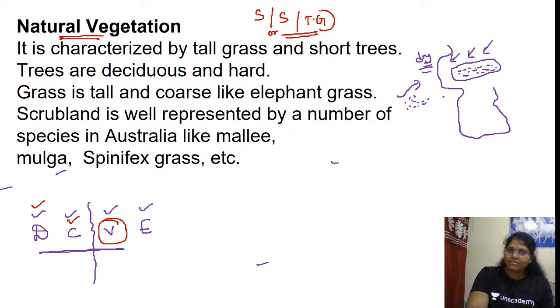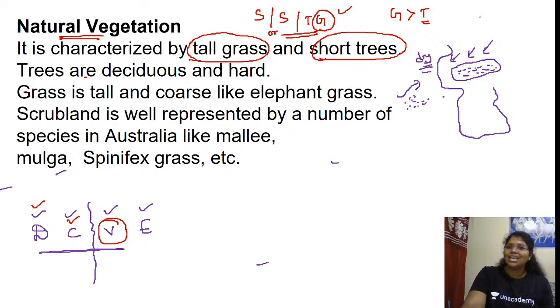In the name itself, it has mentioned grasslands. So it gives a clue: long, tall grasses, greater than trees. Short trees we have. So it is characterized by tall grass and short trees. See, tall grass, TG greater than ST, short trees.